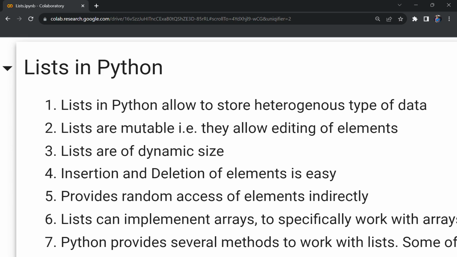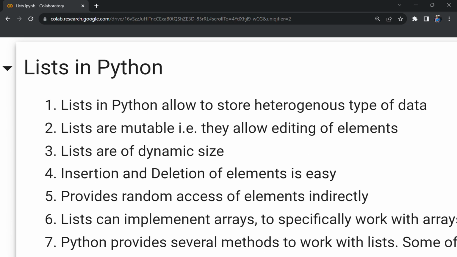Hi everyone, I am here to discuss lists in Python. Lists are one of the important data structures in Python, using which we can store heterogeneous types of data. Heterogeneous means the list elements can belong to different types.